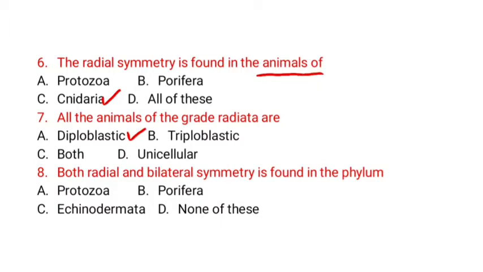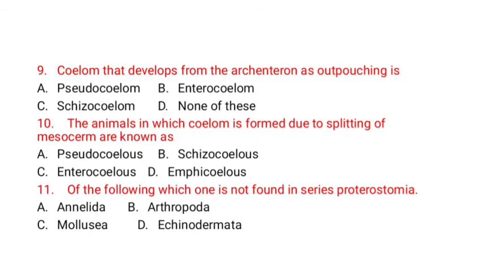Both radial and bilateral symmetry is found in the phylum Protozoa, Porifera, Echinodermata, none of these. Option C is correct, Echinodermata. Coelom that develops from the archenteron as outpouching is pseudocoelom, anterocoelom, schizocoelom, none of these. Correct option is option B, anterocoelom.